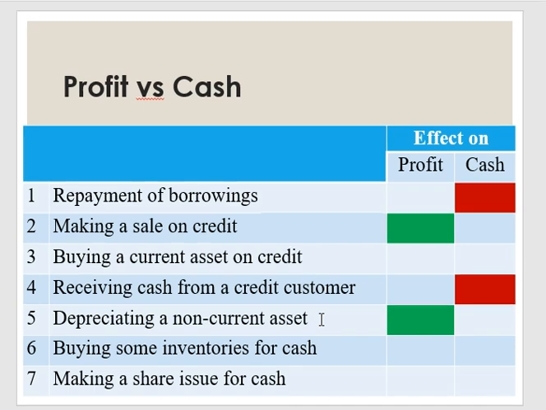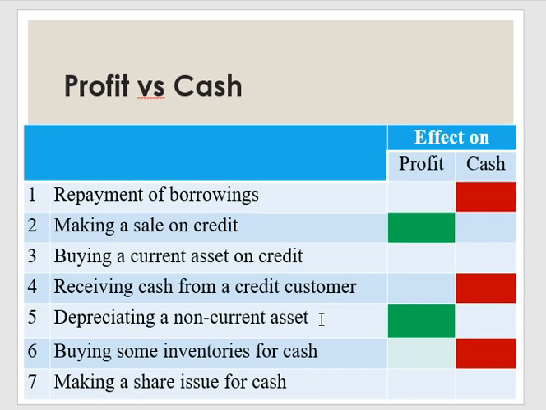The next one will be buying some inventories for cash. When I buy inventories using cash, my cash will become lesser, so there will be an effect on cash. The next one will be making a share issue for cash. That means I issue shares and get cash in return, so my cash will become more, and there will be an effect on cash. And there will be an increase in your share capital, which is not recorded in profit. So there's no effect on profit, but there will be some effect on cash.